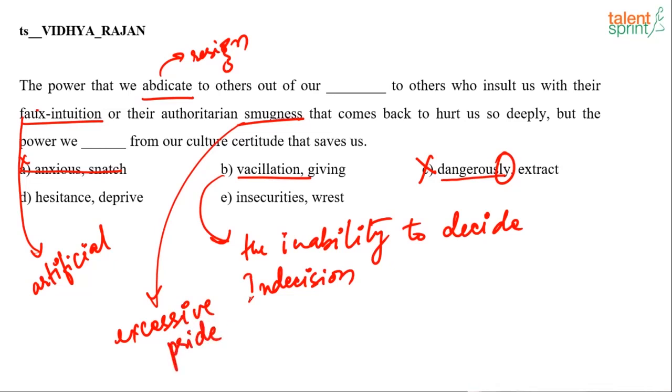Smugness that comes back to hurt us so deeply, but the power we dash from our culture, certitude, that saves us. Certitude means certain, or it can also be confident.